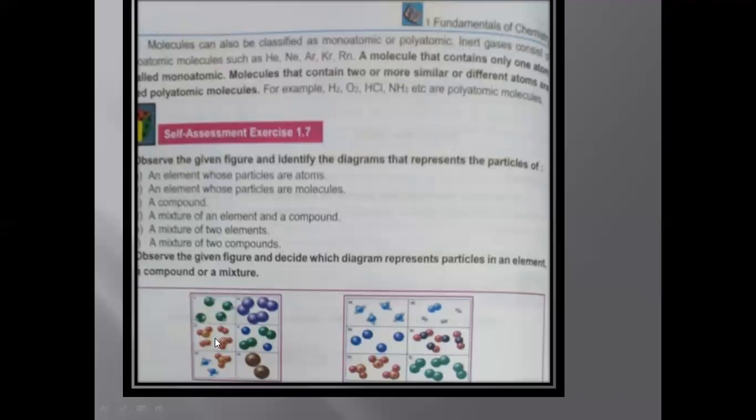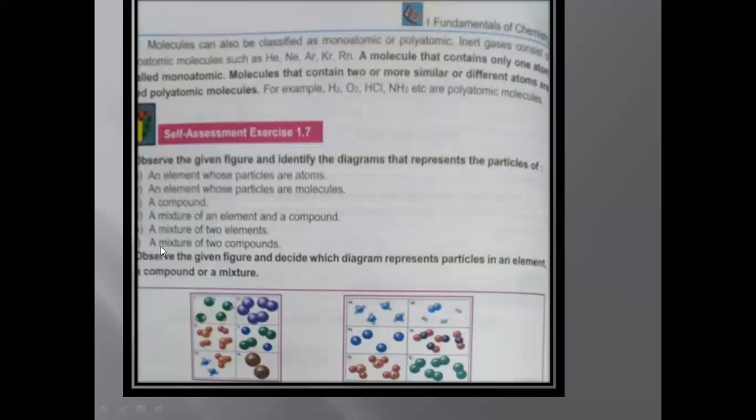So it means that yes, this box resembles the statement that this is a mixture of an element and a compound. The next statement is a mixture of two elements. So this one, element in atomic form and element in the molecular form. So this box resembles this statement.